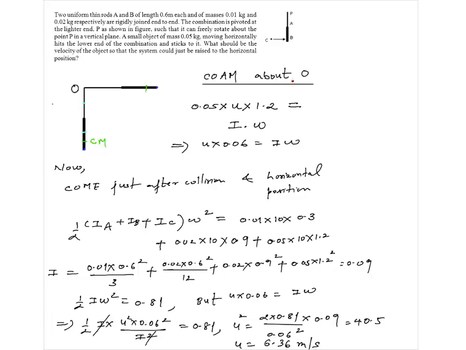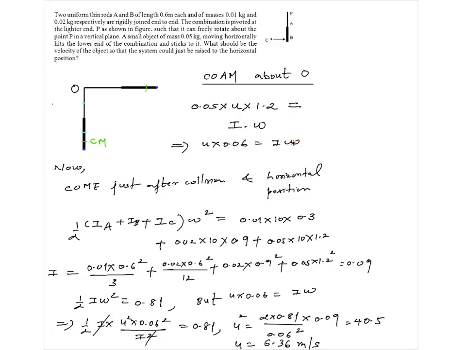Now applying this is easy. Just before, mvr, for a particle mvr, mass into u, and then this about P means total length 1.2. And after, we have a system of these three whose moment of inertia is I, into omega. So from this we get a relationship between u and omega.